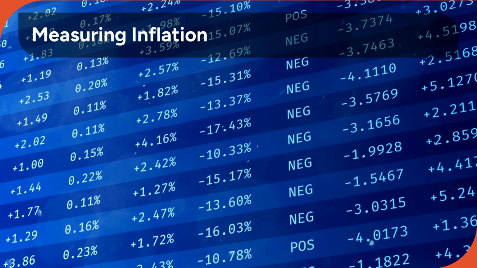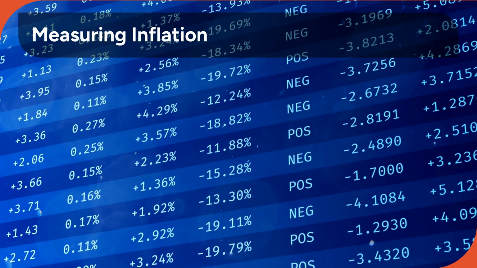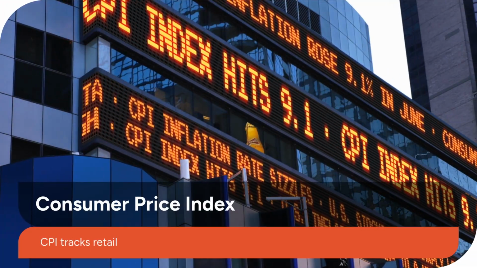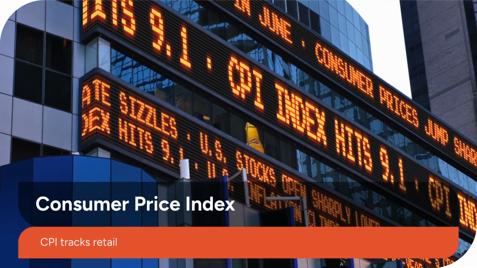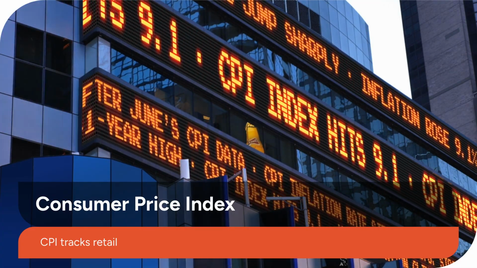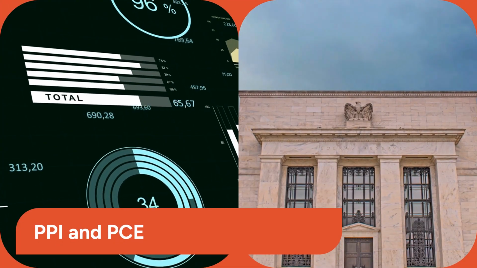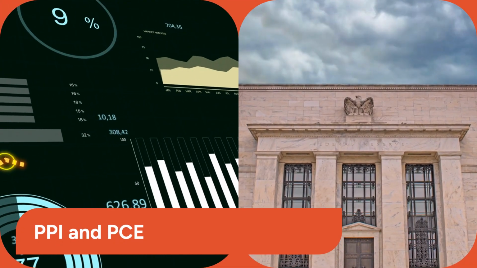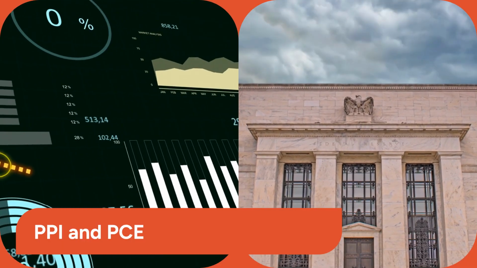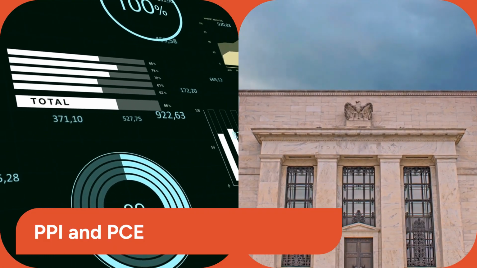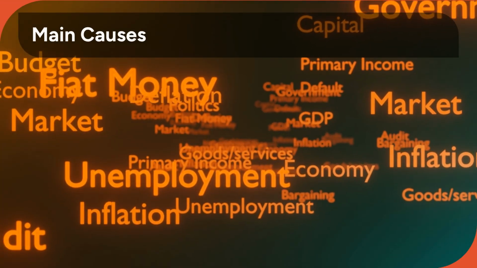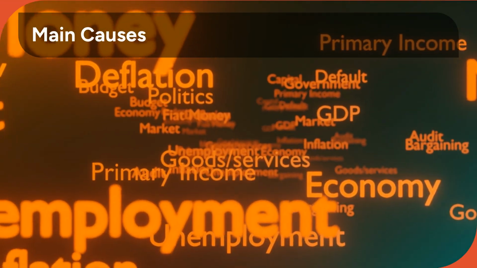How do we actually measure these price changes? Economists use three primary indices to track inflation across different levels of the economy. The most common measure is the Consumer Price Index, or CPI, which tracks average price changes for consumer goods and services like food, housing, and medical care at the retail level. The Producer Price Index, PPI, tracks selling prices at the wholesale or production level. The Federal Reserve's preferred index is the Personal Consumption Expenditures, or PCE, which adjusts more dynamically for shifts in consumer behavior.